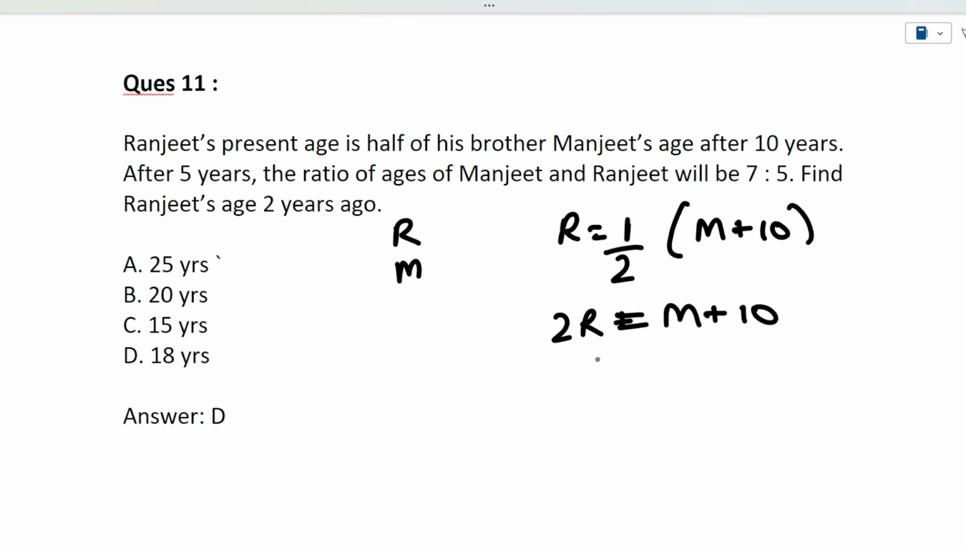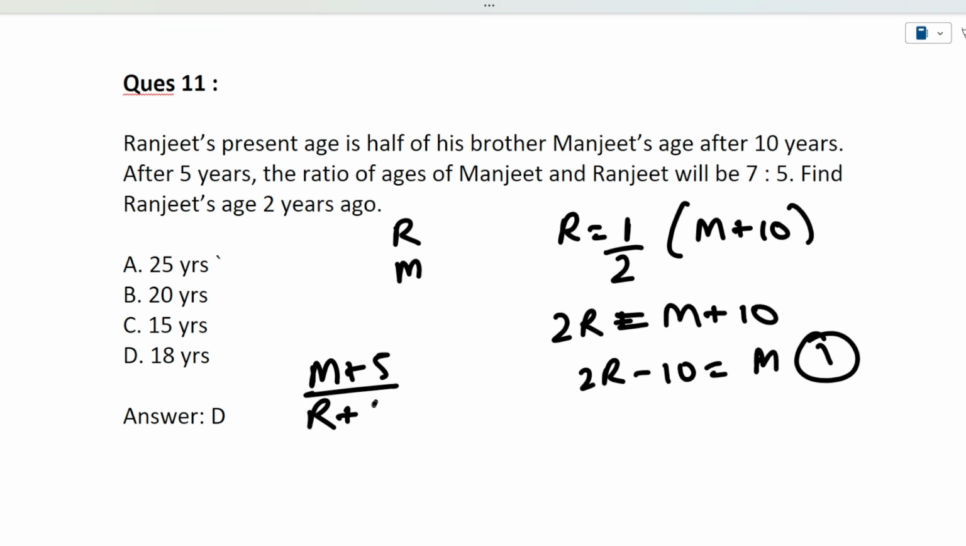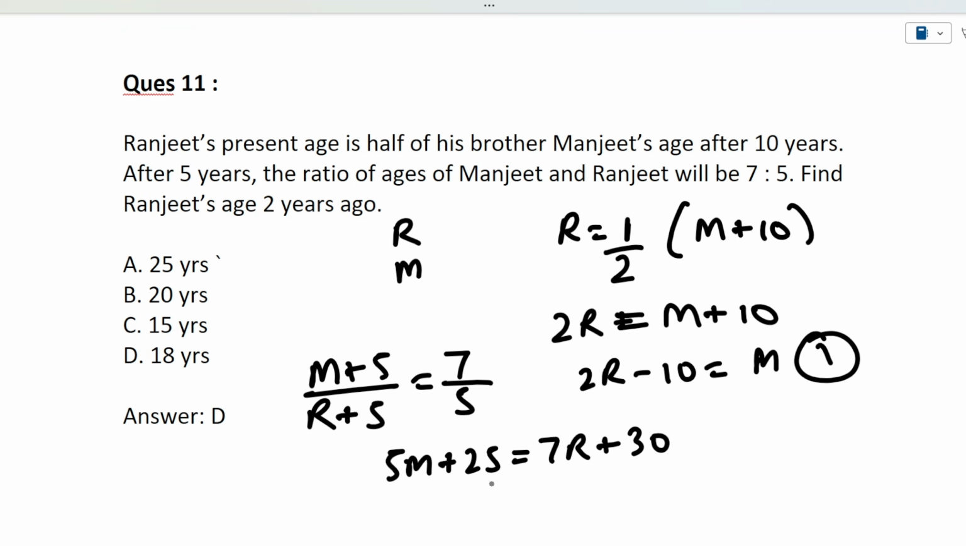So, 2R equal to M plus 10. So, 2R minus 10 is equivalent to M. This is the first equation. Next, after 5 years, the ratio of ages of Manjeet and Ranjit will be 7 is to 5. So after 5 years, Manjeet's age M plus 5 and Ranjit's age R plus 5 will be in the ratio 7 is to 5. So it will be 5M plus 25, 7R plus 30. Okay, 5M is equivalent to 7R plus 5. This is the second equation.